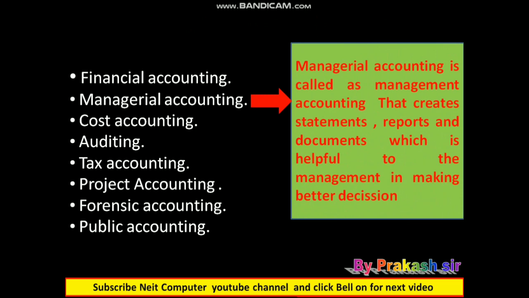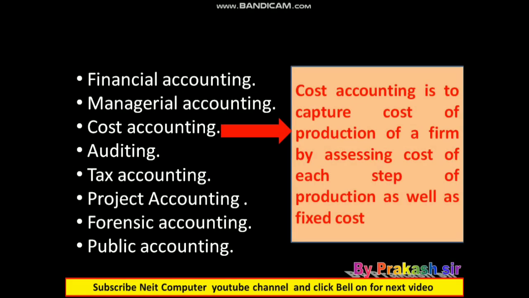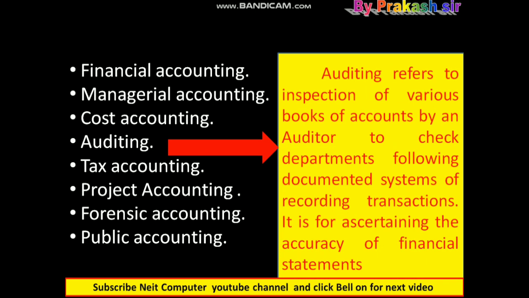Managerial accounting, also called management accounting, creates statements, reports and documents which help the management in making better decisions. Then the next point is cost accounting. Cost accounting is to capture the cost of production of a firm by assessing the cost of each step of production as well as fixed cost. Auditing refers to inspection of various books of accounts by an auditor to check whether departments follow documented systems of recording transactions. It is for ascertaining the accuracy of financial statements. This is called auditing.